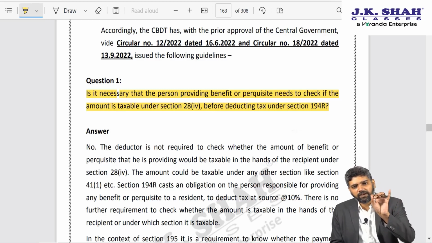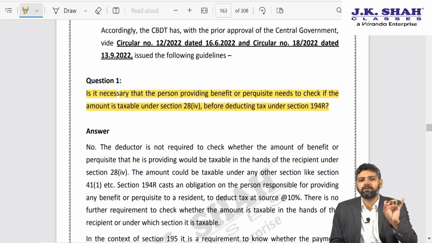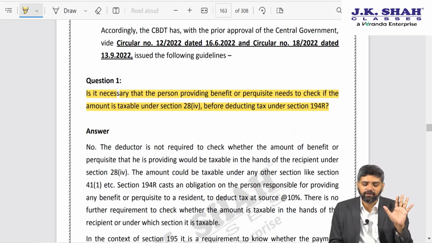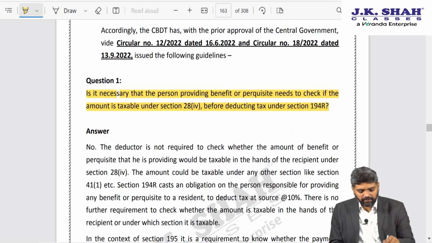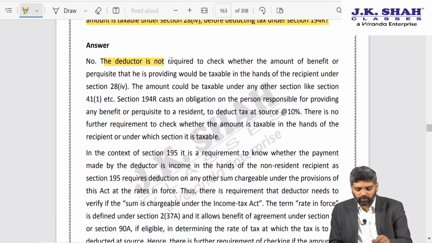You know that this benefit is being provided to him in the course of business or profession, so TDS needs to be deducted, as simple as that. So I am reading the answer. It says no, the deductor is not required to check whether the amount of benefit or perquisite that he is providing would be taxable in the hands of recipient under section 28 clause 4.